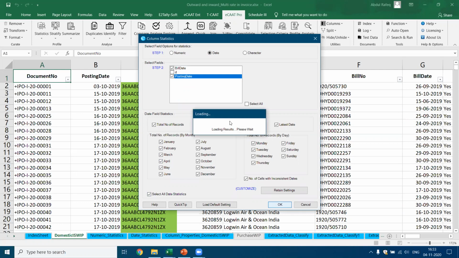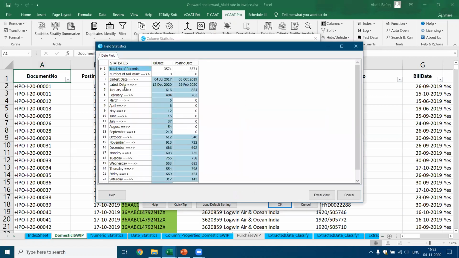Now you see it should be able to compile all the statistics for these date-related fields and give me the result. Now if you see here, this is what I showed you. The total number of records, what are the earliest date, what are the latest date, and it gives me, for each of the months and each of the days, the number of transactions which happened.